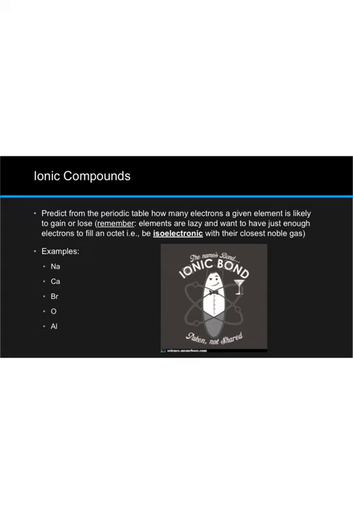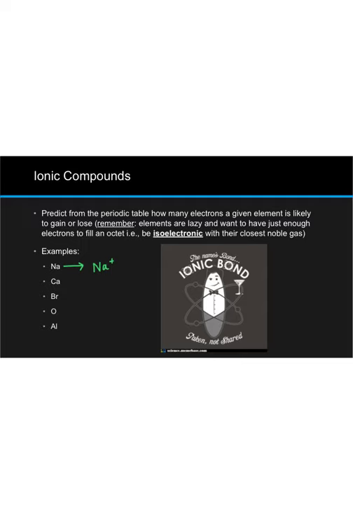We can predict from the periodic table what ion an element is likely to form given its position in a particular group. For example, if you look at the periodic table we just filled out, sodium is in group 1A, the alkali metals. We just put a big +1 at the top of that group 1A column. We expect sodium to form cations with a +1 charge, Na+.